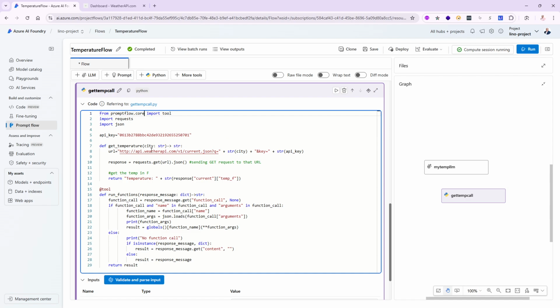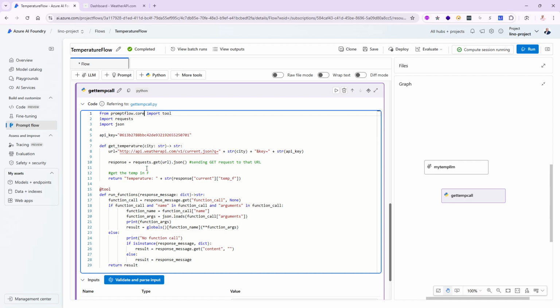It's called get_temperature. Okay, notice it has no @tool in front of it. This is not my tool. This is just a Python function that takes a city as a string and returns a string. Remember in Postman what I did when I said HTTP API, weather API, current JSON, and then I said q equals, and I need to pass this city, which I'm going to be passing here in the get_temperature, and then the key will be passing the string value of that API key itself.